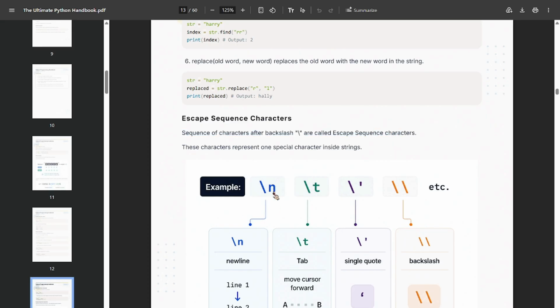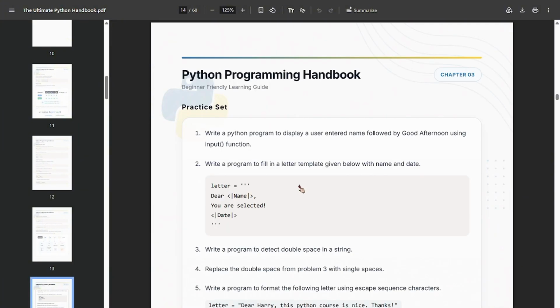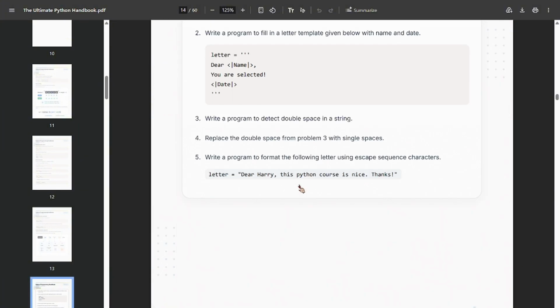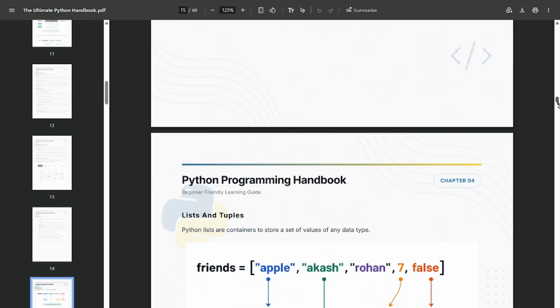Now escape sequence characters. In Python we use these sequences of characters to do some functions, like backslash n. While printing, when you write backslash n, it will move to a new line. Like backslash t, it will move to a new tab. Also this single quote, double quote, backslash. That's how everything works.